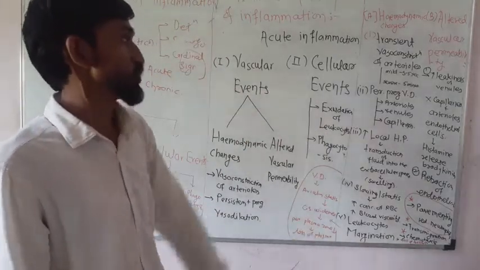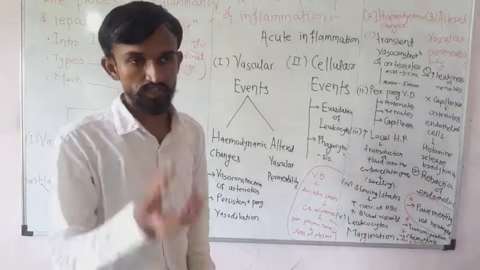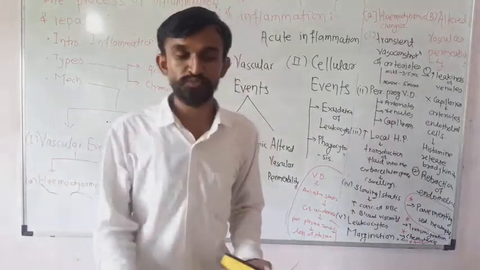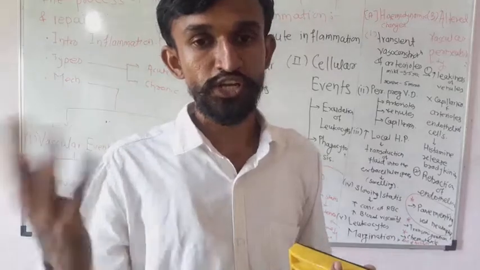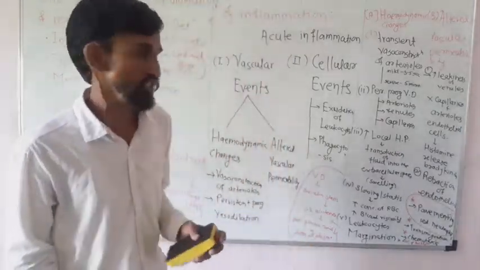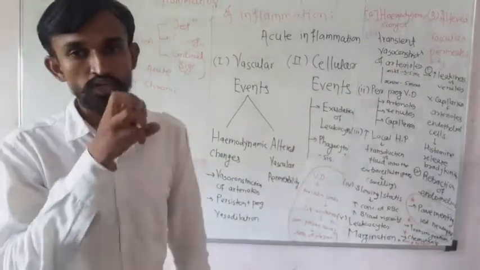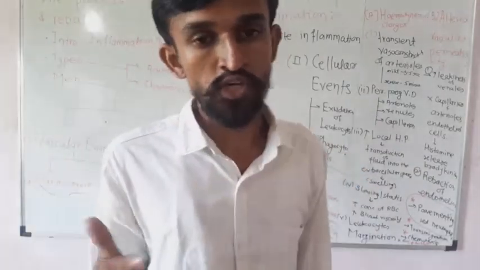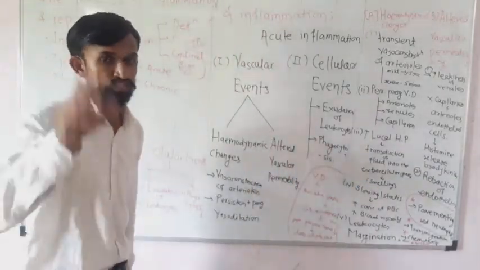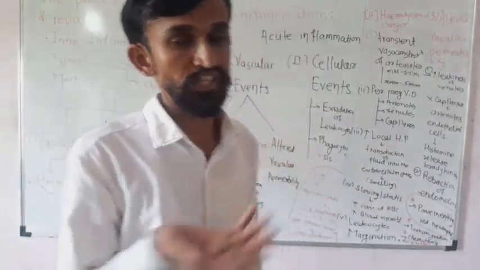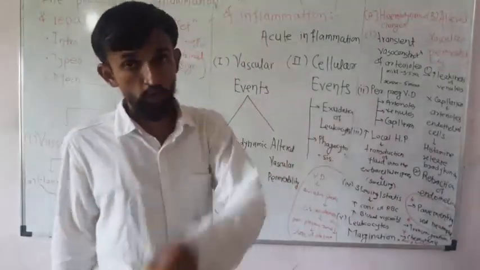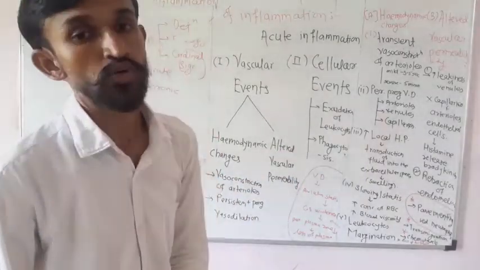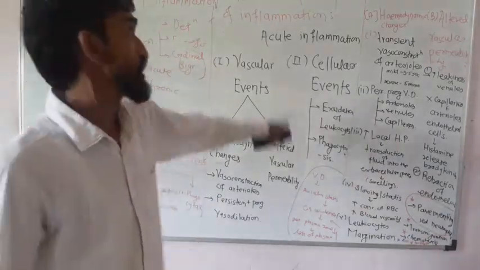Next are the cellular events. What happens at the cellular level? Exudation of leukocytes and phagocytosis. Phagocytosis means that cellular debris, exotoxins and endotoxins get phagocytosed by the phagocytic cells. Leukocytes, WBCs: if exudation of leukocytes takes place, leukocytes are the main cells of our body. They invade against foreign bodies and result in the inflammatory response. This is the cellular level of events related to the mechanism of acute inflammation.